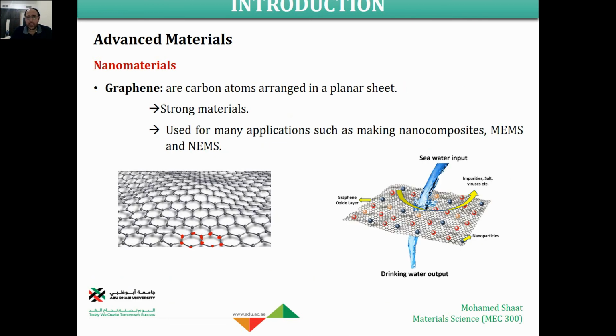Here, for carbon nanotubes and graphene sheets, we mainly use a chemical approach to manufacture. So this is chemical method of material processing to produce these graphene sheets. Graphene sheets are a strong material used for many applications like nanocomposite, MEMS and NEMS. Even currently, we are trying to use these graphene sheets for water desalination application. This is the seawater that includes lots of salts and ions, and we are using a special graphene sheet to purify this water. So we end up with drinking water as output of this graphene sheet that would be used for water desalination application.